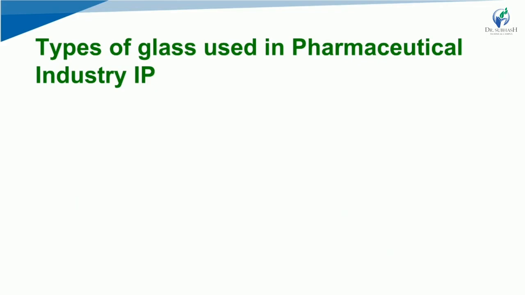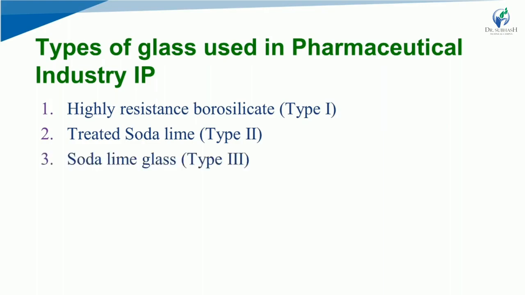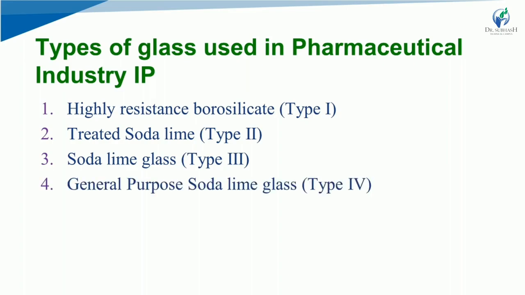Now let us go through the types of glasses used in the pharmaceutical industry according to the Indian Pharmacopoeia, that is IP. First is highly resistant borosilicate, type 1. Second is treated soda lime, type 2. Third is soda lime glass, type 3. Fourth is general purpose soda lime glass, type 4.